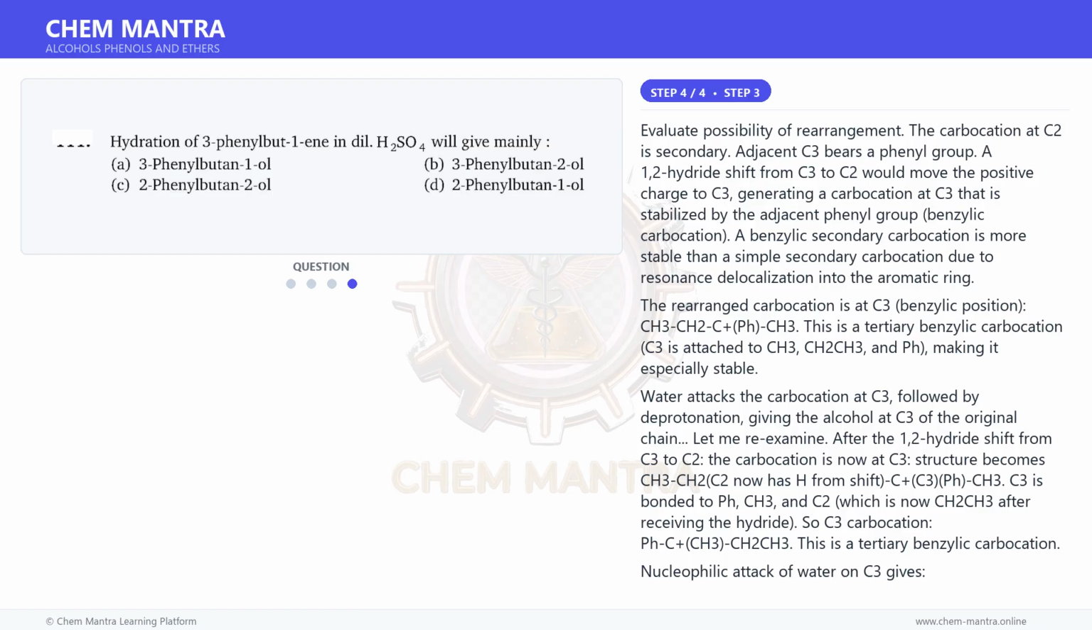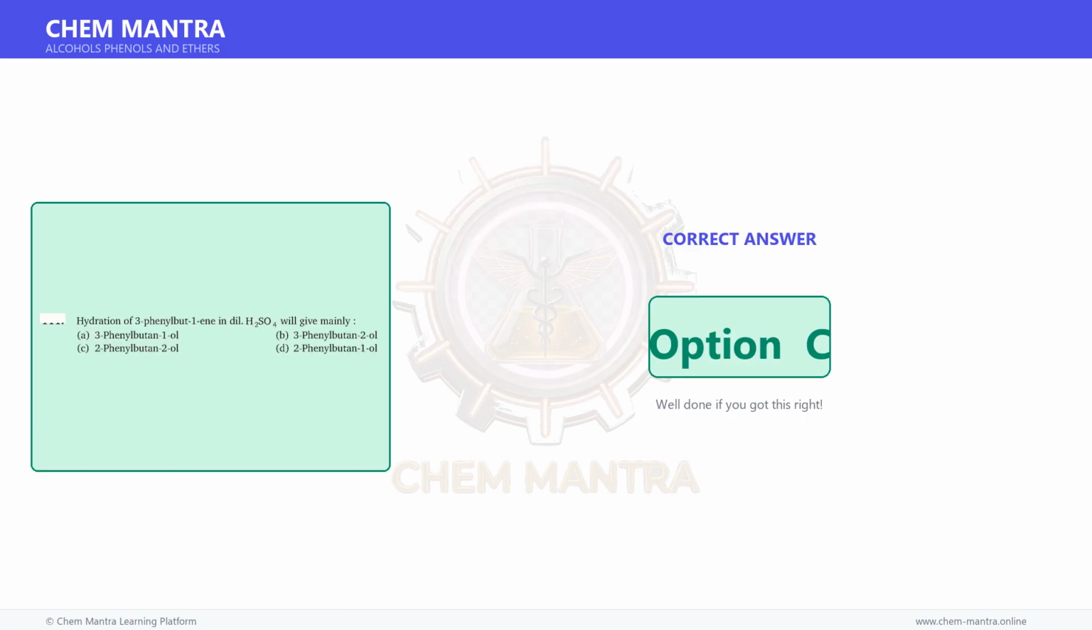The rearranged product, 2-phenylbutan-2-ol, is the major product due to formation of the more stable tertiary benzylic carbocation. Therefore, the correct answer is option C.